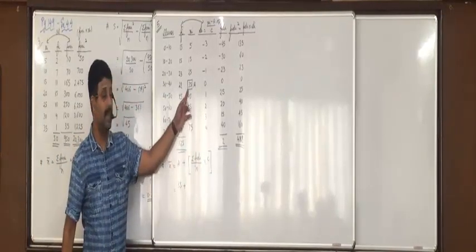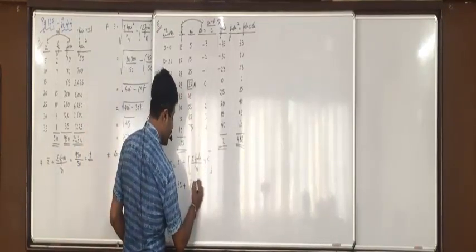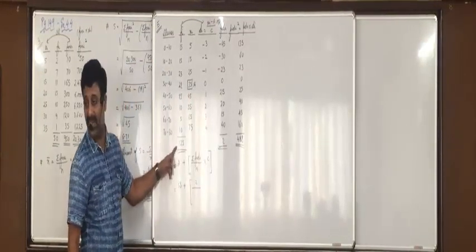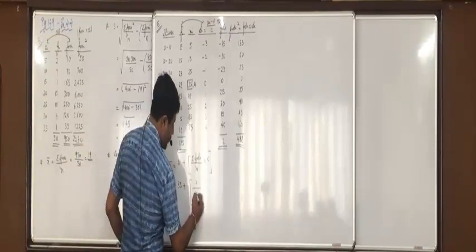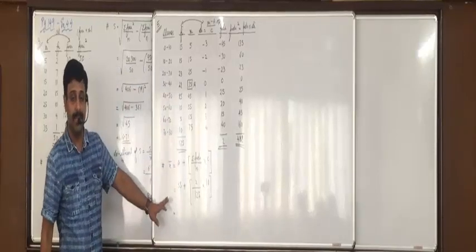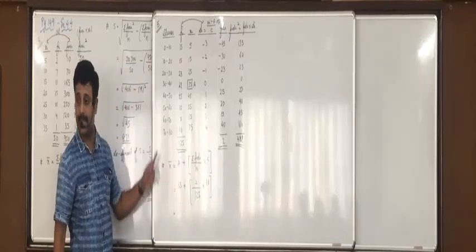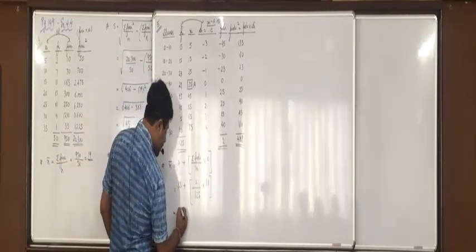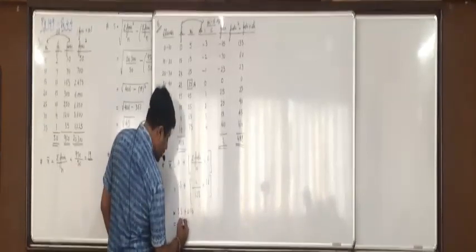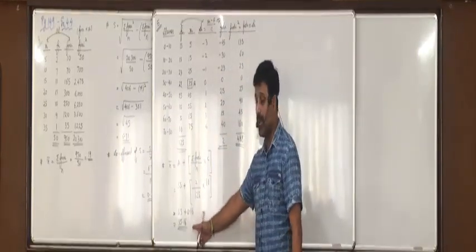So 35 plus sigma FiDi is 2 upon n, the total of Fi, that is 125, into class length 10. So 35 plus 0.16, that is 35.16. 2 into 10 upon 125 is 0.16.